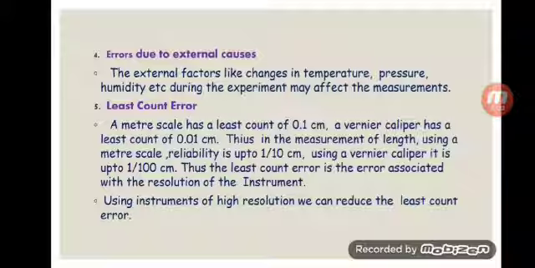Resolution means to what extent the instrument can be resolved, that is, the minimum value that can be measured. Using instruments of high resolution, we can reduce the least count error. Suppose a microscope can see an object whose size is 10 to the power minus 6 meter, and another microscope which you are using can resolve up to 10 to the power minus 3 meter. That is, the resolution is changing.